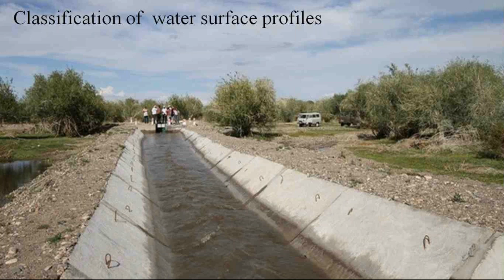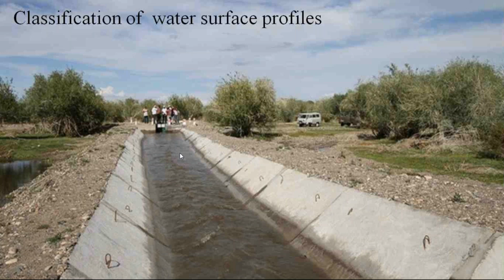For example, take this open channel. If the bottom slope of this open channel is mild slope, this water surface, this is called the water surface profile. We call this water surface profile in this channel as M curve.